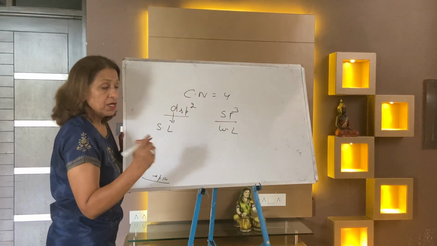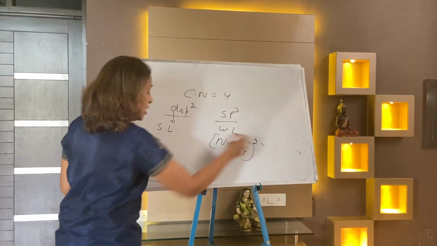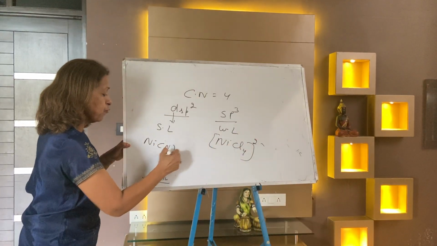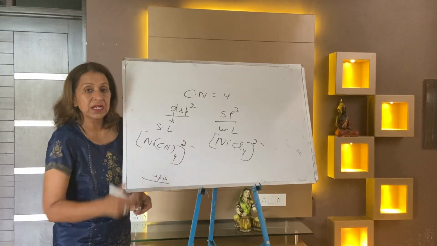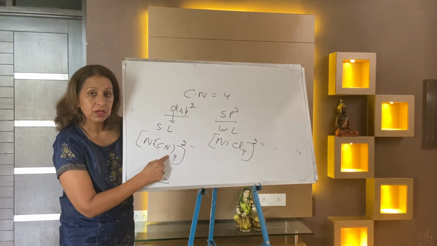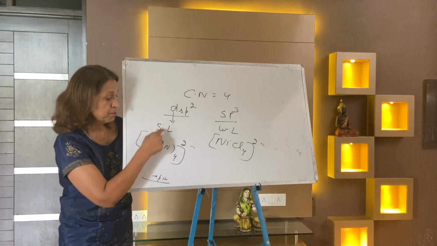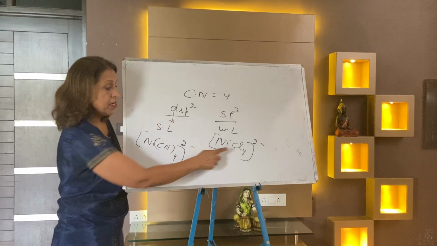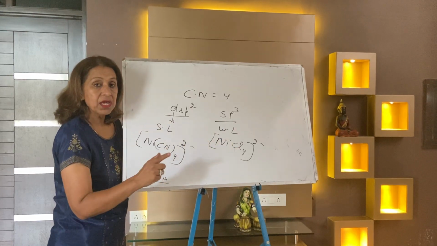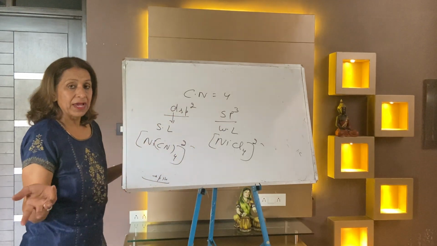Again, dsp2 only comes when there is a strong ligand, sp3 only comes when there is a weak ligand. If I say NiCl4 2-, a very quick way to answer is just to see the ligand. If the ligand is strong, dsp2, square planar, pairing, diamagnetic, low spin. When the ligand is weak, sp3, paramagnetic, high spin. Can you note it? Very simple, no calculation.